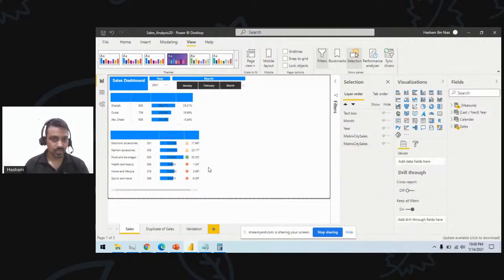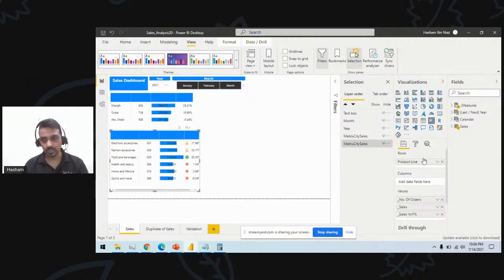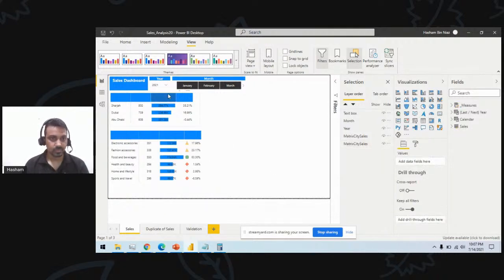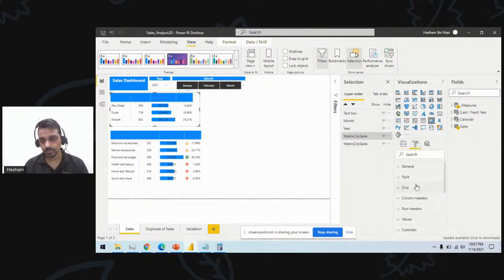Everything seems aligned. I think we need to get rid of this scroller, so we can get rid of this scroller here as well. I can increase the width, say 600. And this one is going to be 560.